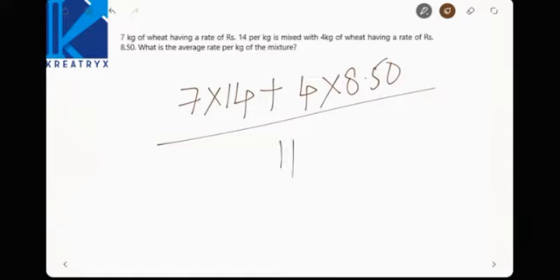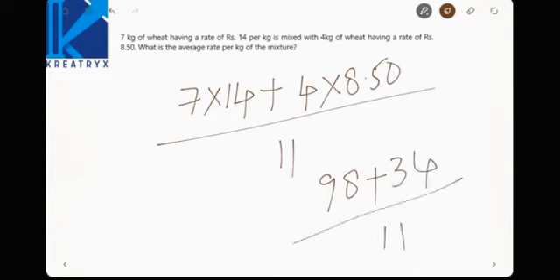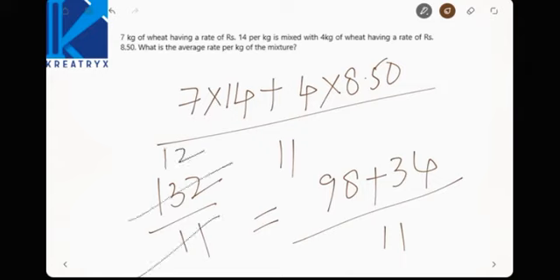Now 7 into 14 is nothing but 98 plus 8.50 into 4 is nothing but 34, divided by 11. See here, 98 plus 34 is nothing but 132 by 11. Now the answer will be how much? 12 rupees. Right? 11 ones are 11, 11 twelves are 132. So the mixture cost will be 12 rupees.